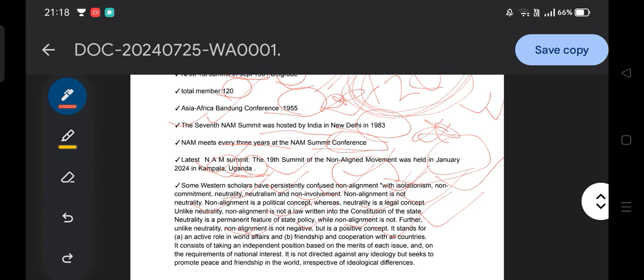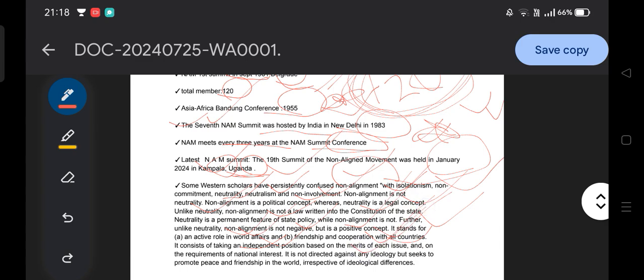It stands for an active role in world affairs, friendship and cooperation with all countries. It consists of taking an independent position based on the merit of each issue, the independent positions, and on the requirement of national interest. So it talks about national interest, independence, autonomy, an independent foreign policy, that is known as strategic autonomy.